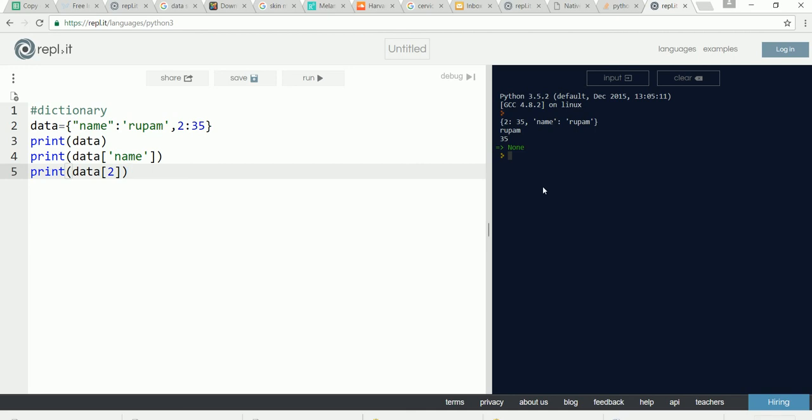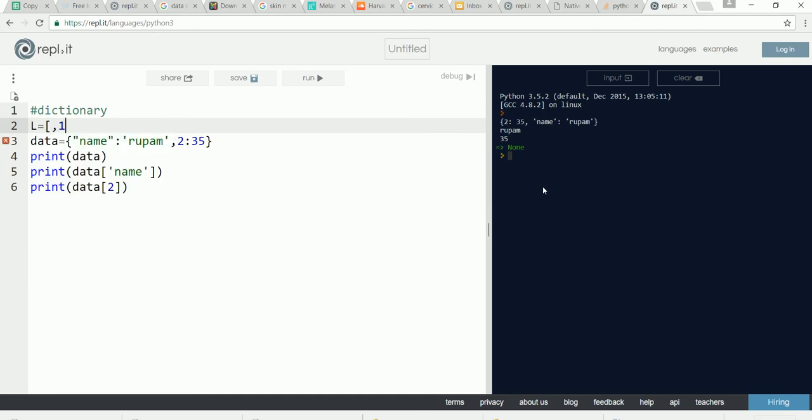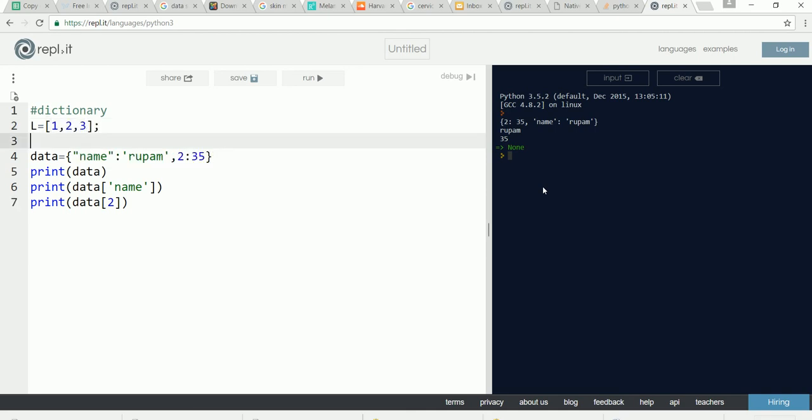Now observe very carefully here. When we declare a list, we declare a list in this fashion. And when we declare a set, we declare it in this fashion, in curly braces.